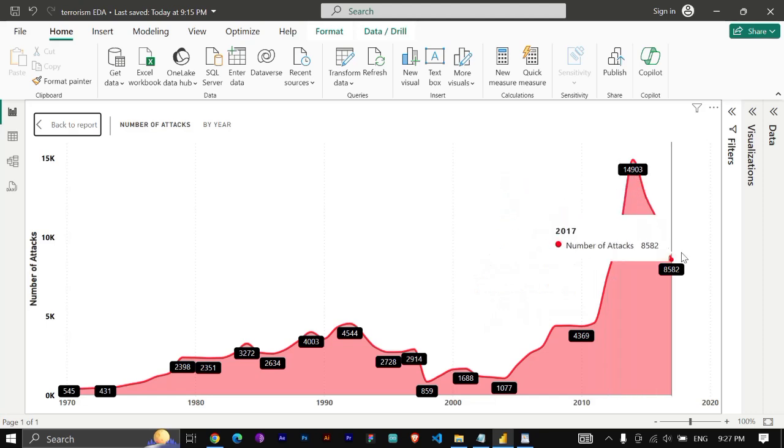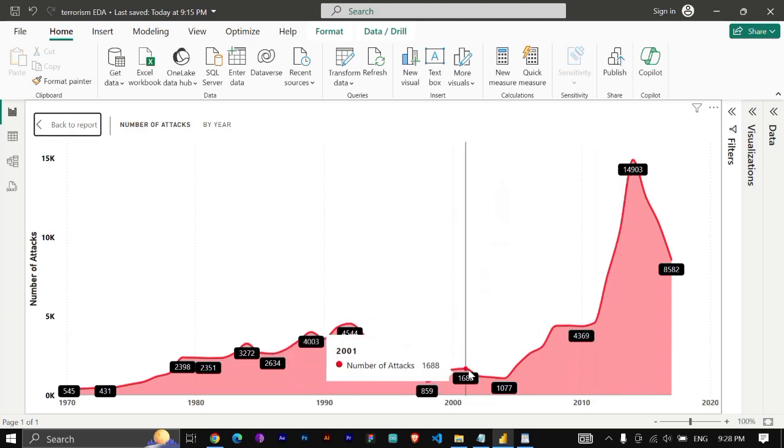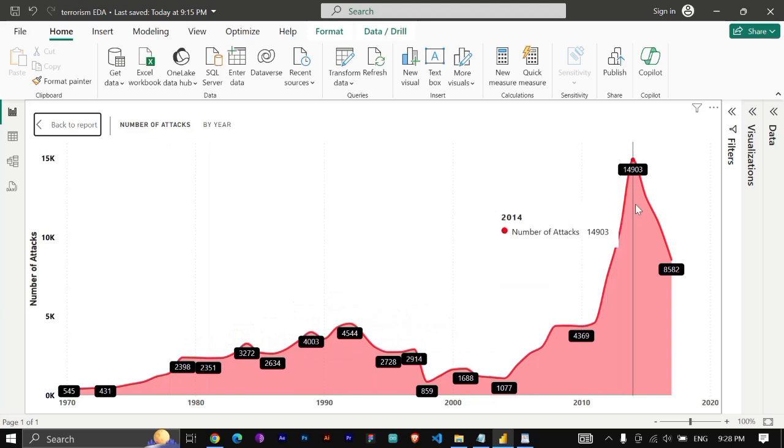In recent years it has decreased a little bit, but especially in 2014, 2015, 2016, it has increased a lot more than in the early 2000s or the 90s. So we can conclude that terrorist activities have increased a lot in recent years, and it just fell a little bit low recently, but from 2010 to 2015-17 there was a sudden increase in terrorist activities.